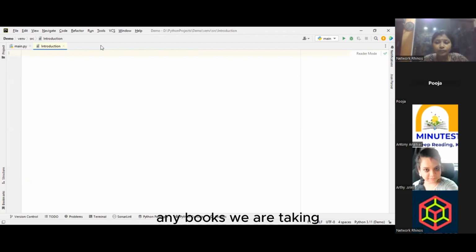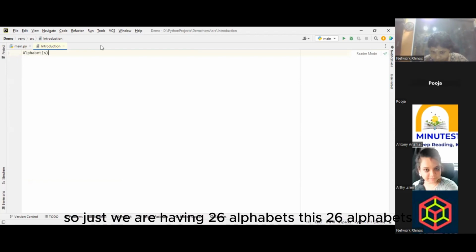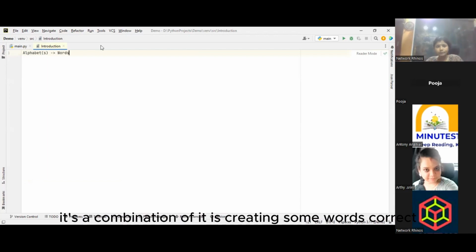Any language we take, there are alphabets. In English, we have 26 alphabets. This 26 alphabets in combination create words, correct?